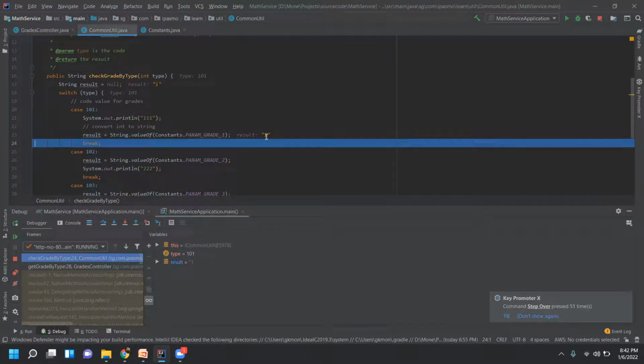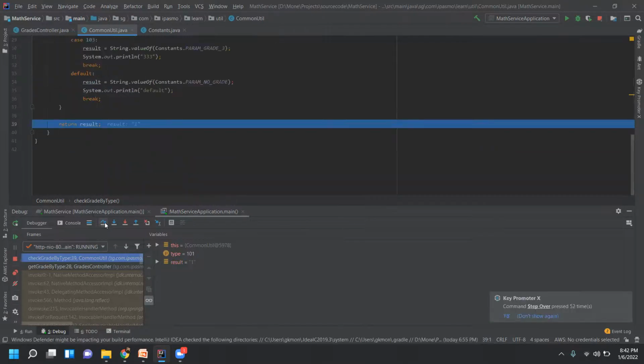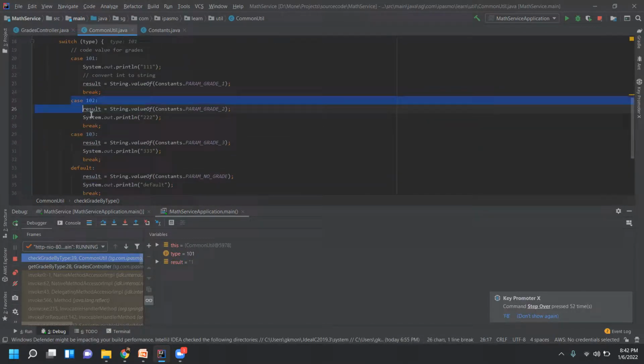And then now you see the result is of type 1. So the result is holding the value 1, which is in string format. You see double quotes here. Double quotes is nothing but string. Click here and that's it. It doesn't enter into the other things because the break statement is there.